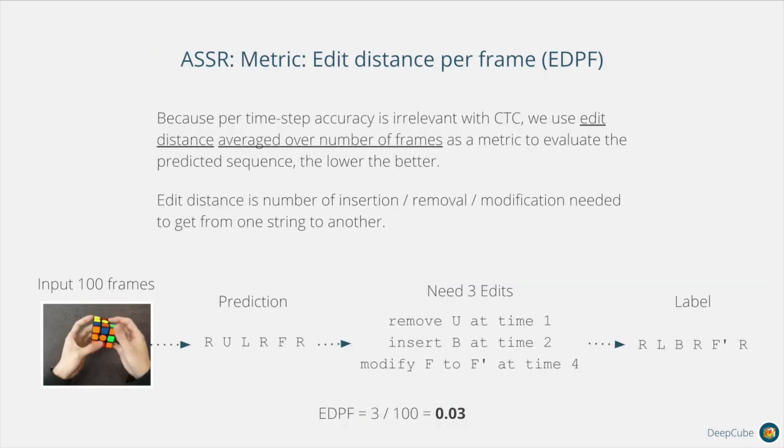Because per-time-step accuracy is irrelevant with CTC, we use edit distance, averaged over the number of frames, as a metric to evaluate the predicted sequence. The lower this metric, the better. The following is an example where we have to perform 3 edits to get from the prediction to the label, so we get an EDPF of 0.03.